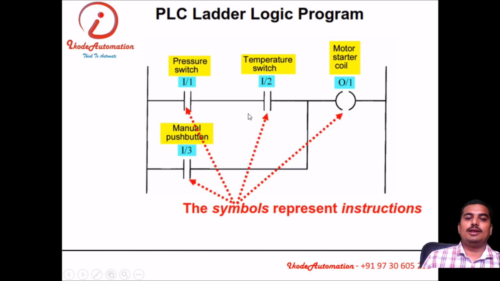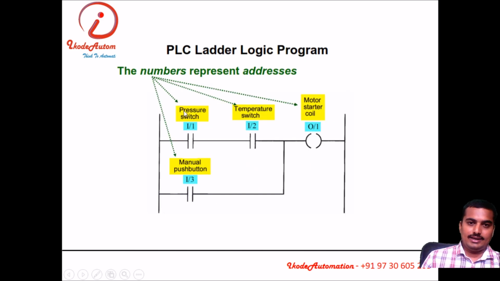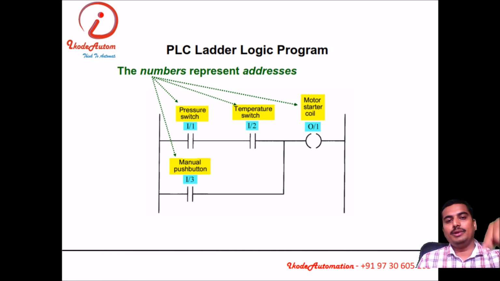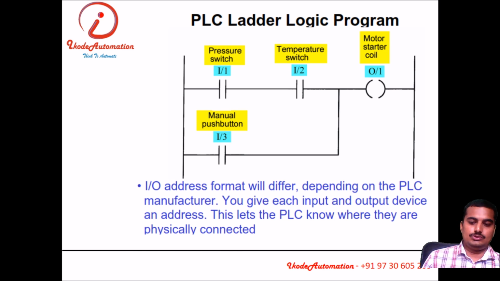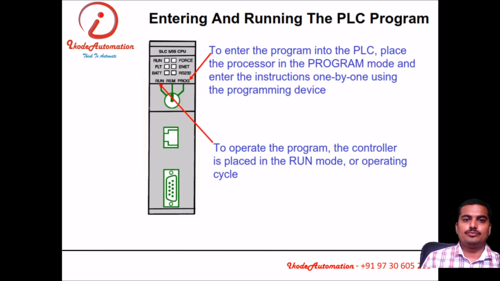I will get the similar result. Here the symbols represent the instructions, and the addresses represent at which pin number the physical devices are connected. So this is PLC ladder logic.